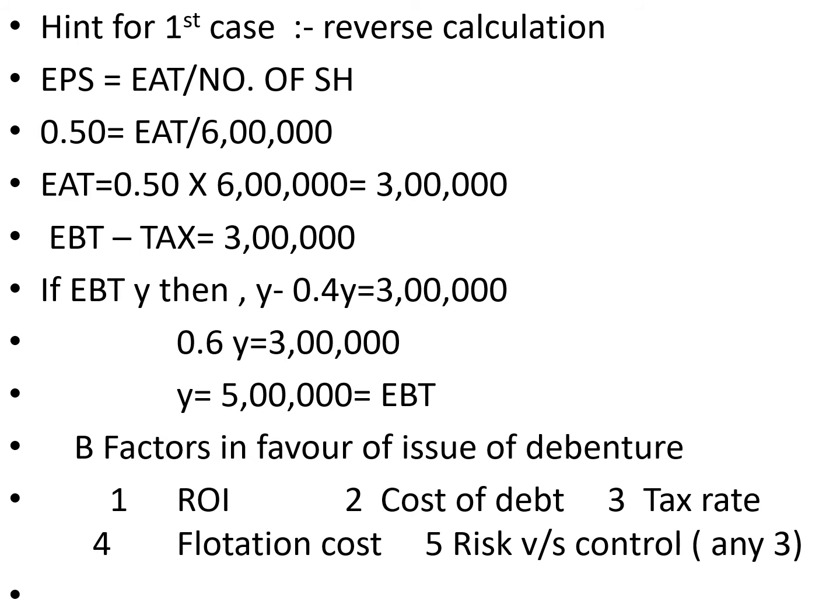But when you are in the examination and you have not practiced this type of question, you get nervous. You have to do only one thing. Remember, the information that is given to you, you first put at the blank places and then start calculating the unknown figures one by one. And the next part is pretty easy, factors affecting issue of debenture. Any 3 for 3 marks you can take up, because a 3 plus 3, 6 mark question comes. So: return on investment, cost of debt, tax rate, flotation cost, risk versus control. Any 3 you can take.